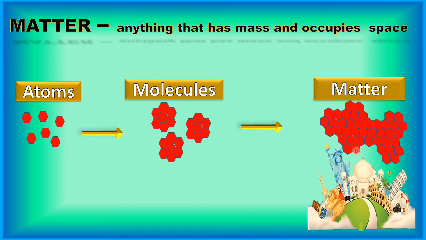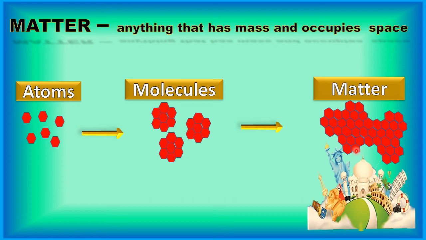Now, there are three kinds of matter, that is solid, liquid and gases, and they have their own properties which make them unique or different from one another. That we will see later on. Right now, just concentrate on what matter is and what it is made up of.